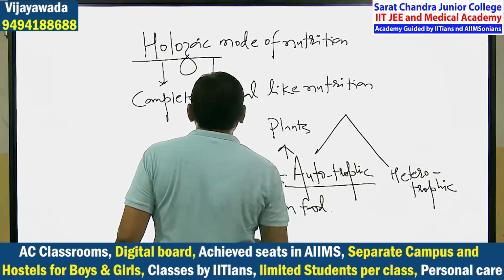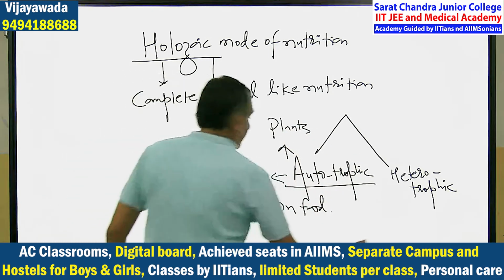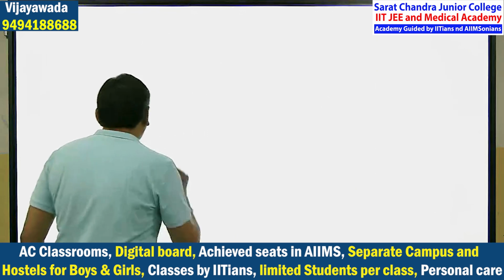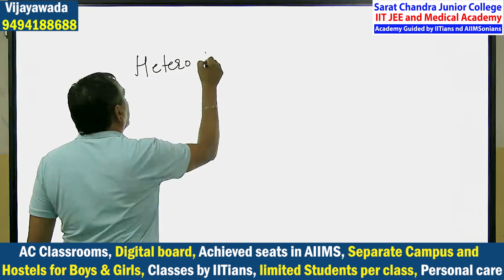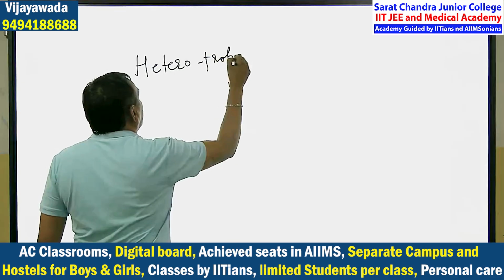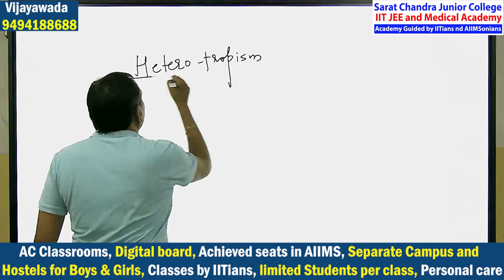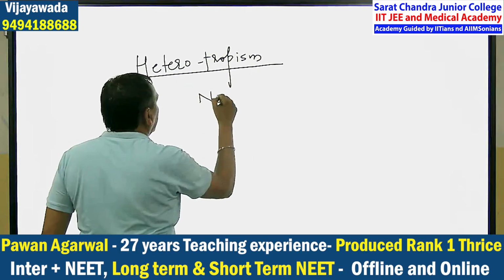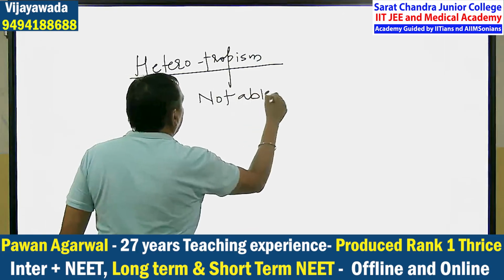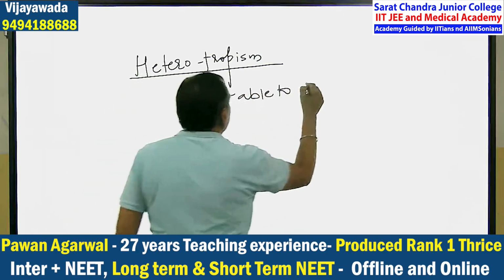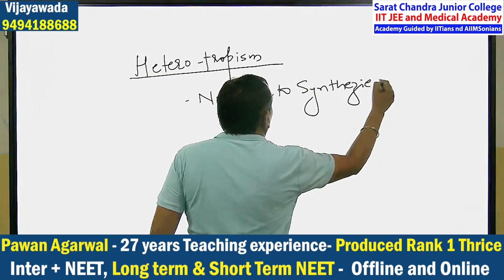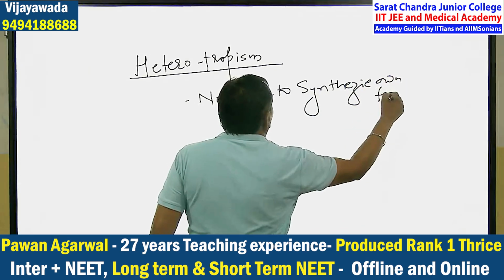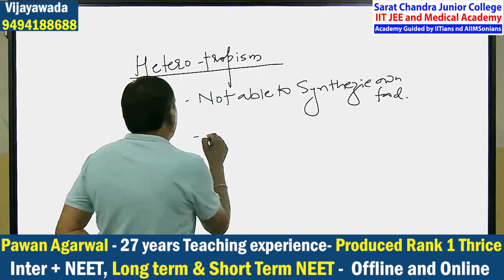And animals show heterotrophism. H-E-T-E-R-O. Heterotrophism means not able to synthesize their own food.